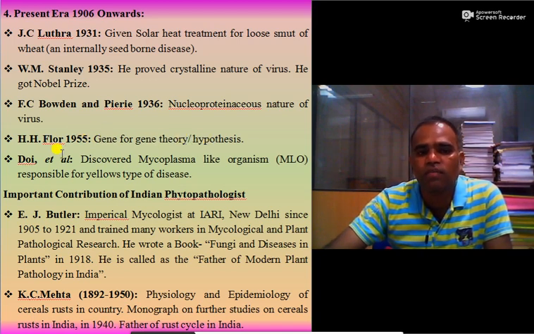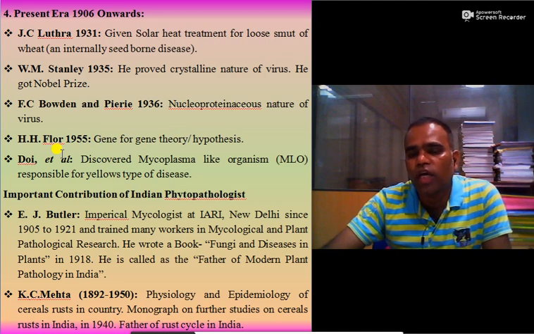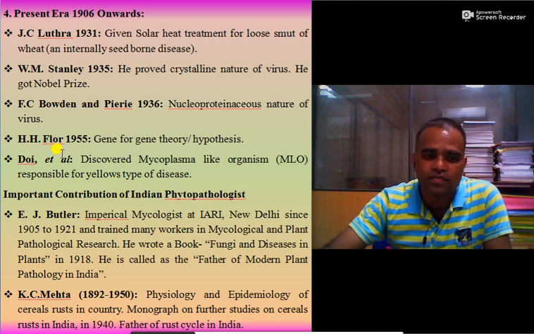It was given by H.H. Flor in 1955. Then Doi and his co-workers discovered mycoplasma-like organisms which are responsible for yellows type diseases in plants.